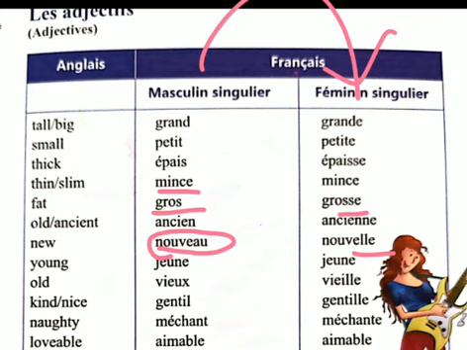Vieux means old for male, and vieille for female. Okay, gentil, the fourth rule is followed here, where we have to double the consonant and then put e. Méchant is naughty, so here we just add e to make it female. Aimable is already ending with e, so no need to change in the female form.